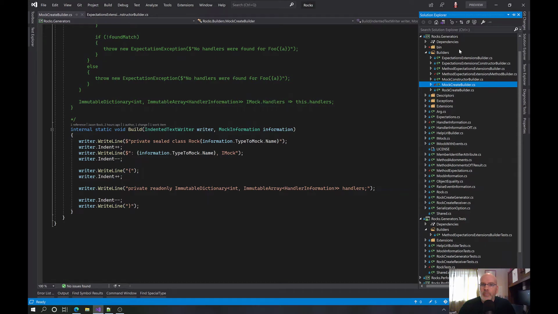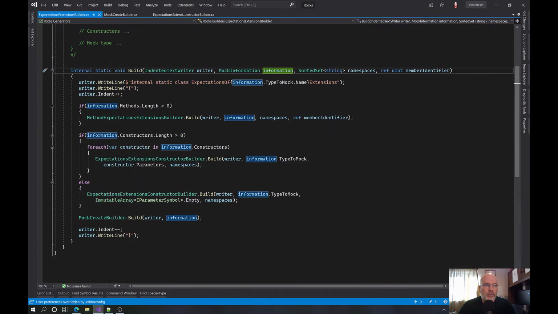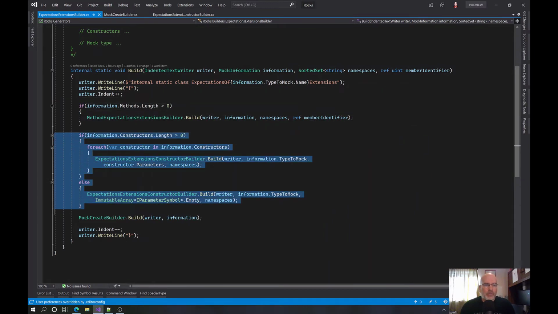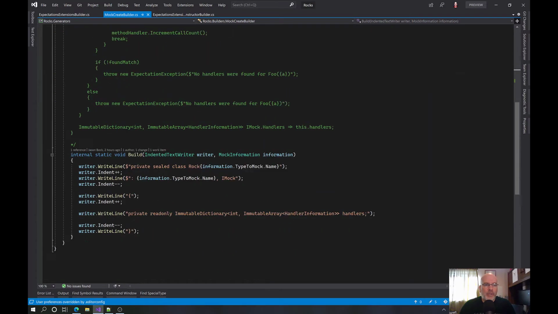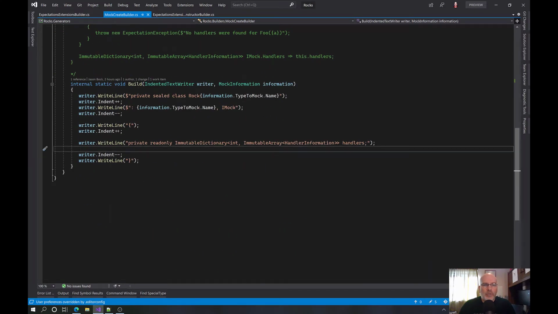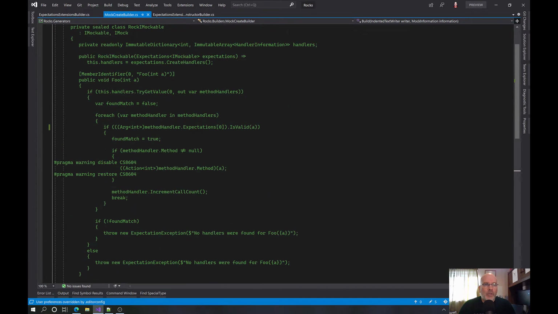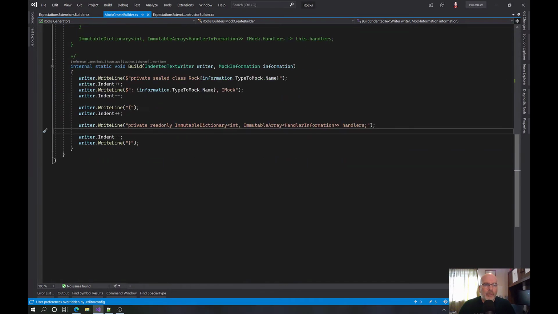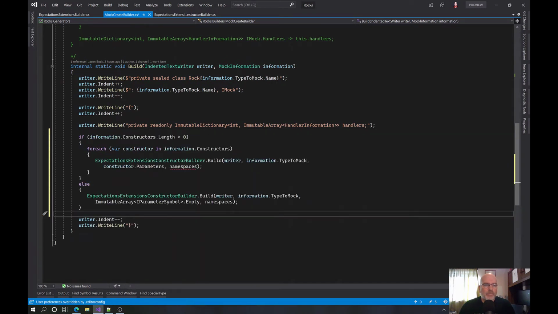If we're building, this is where we say, hey, you know what? If we don't have any constructors, we've got to do this. So I think the same thing applies here, which is event ended, event ended, and now we're doing that, and now we need to do the constructors. So if we say information constructors at length, yeah, by this time, I definitely think you don't need the namespaces anymore.